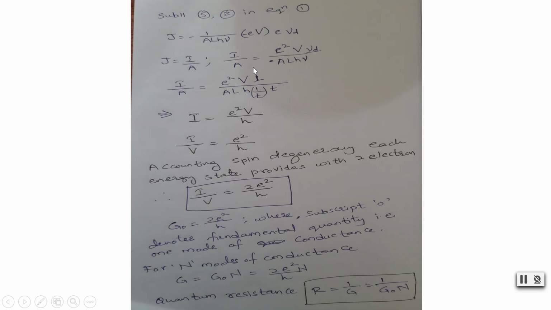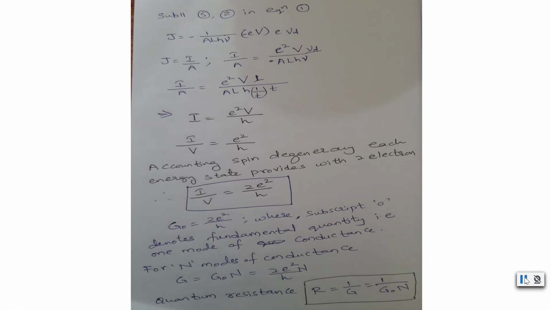Then what is the current density? Current density is nothing but current by area, that is I by A, which is equal to e square V, where V is the voltage, times drift velocity Vd by AL h nu. When we calculate I by A, e square V, we have the drift velocity Vd.